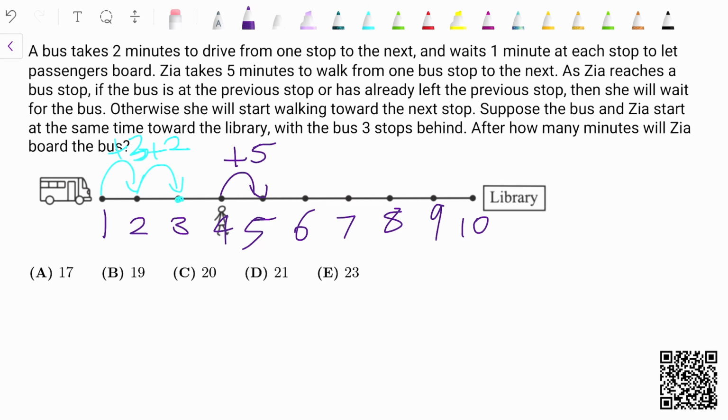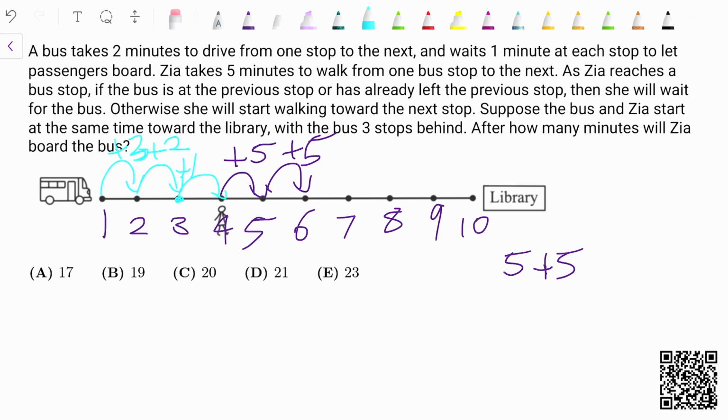However, Zia has gotten fed up from waiting, so now she's going to start traveling towards the 6th stop, which adds another 5 minutes onto the clock. So we have currently 5 minutes and 5 minutes. I'm just going to count this using Zia's time because hers is in bigger chunks and it's easier to count with. At this point in time, the bus does not care about Zia and it is waiting for an extra minute. So that's now plus 3 minutes. So that's 1 extra minute counting towards this new cycle of Zia walking. So this is 1 more minute, and Zia's still walking, so it has 4 more minutes.